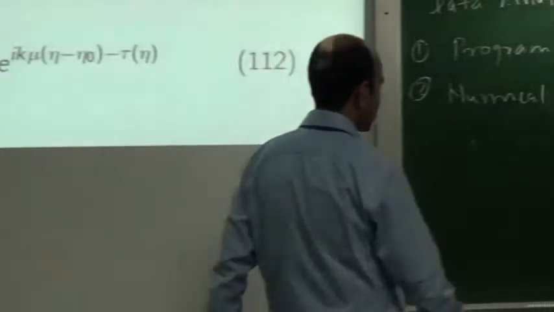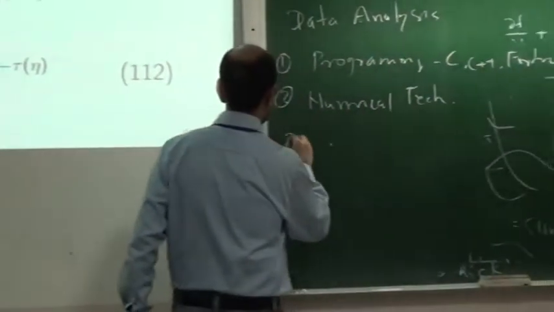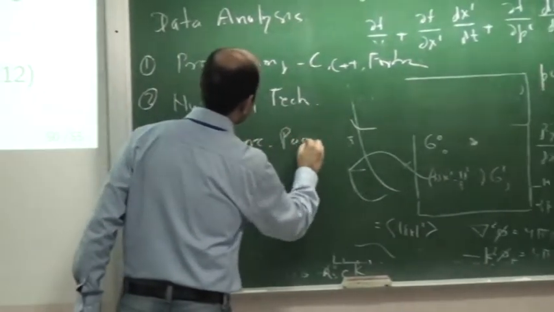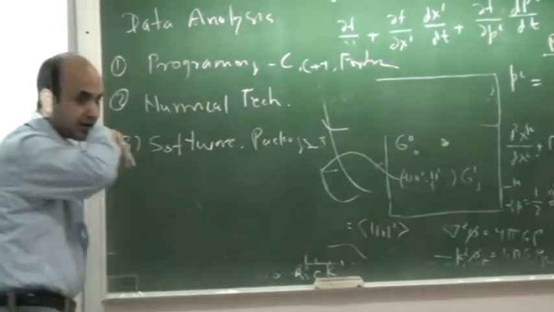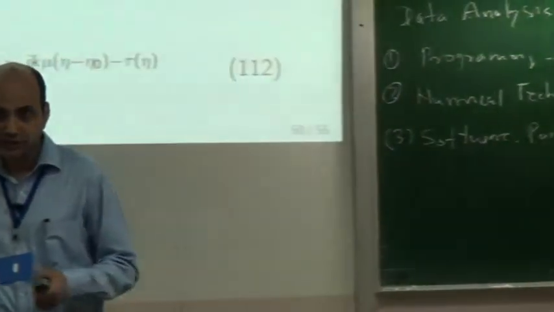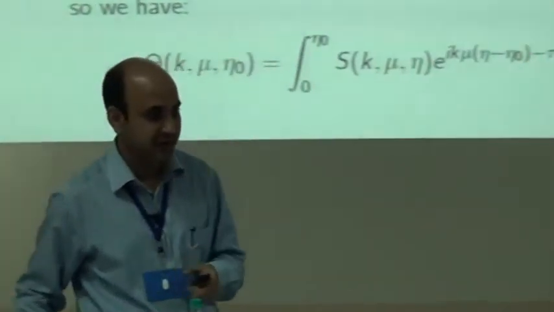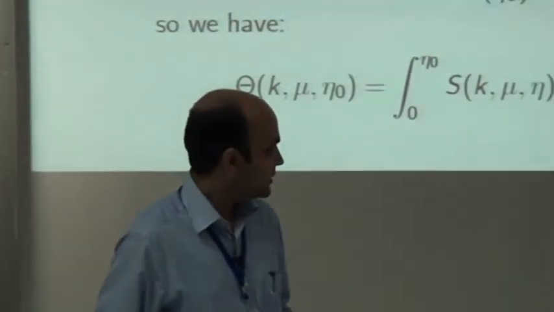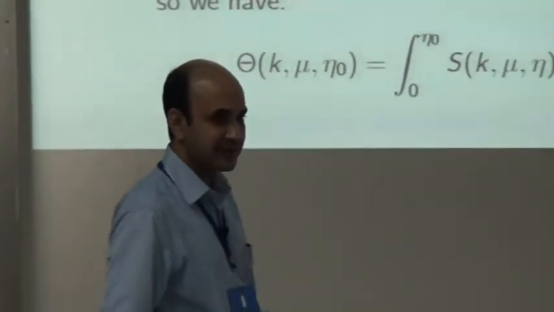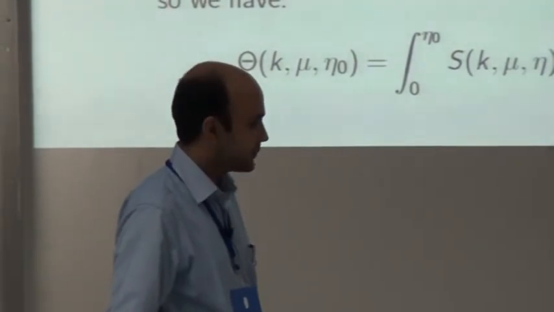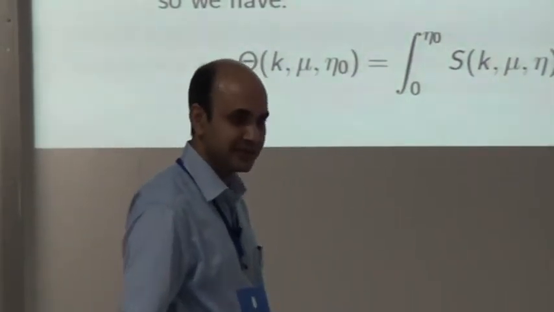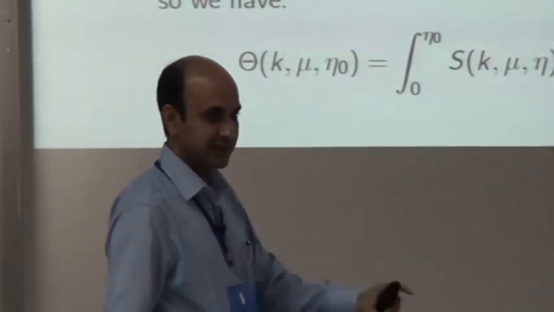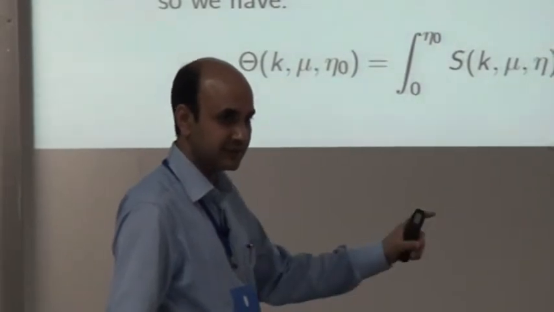Third thing, what is the third thing you should have? Software packages, because you can't write everything from scratch, and there is no need to. For example, if you want to diagonalize a matrix of 10,000 by 10,000, which is a pretty common case in many research areas, and you try to write it yourself, it doesn't make sense. So there are professional packages, and I am saying open source and free packages. I will not say anything which costs money.